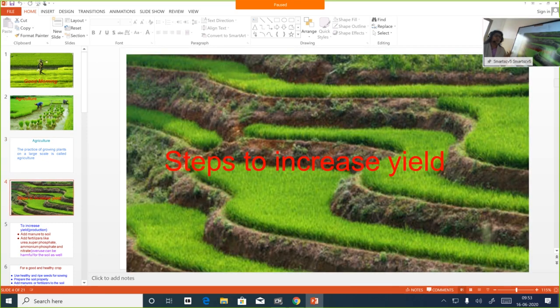So we learned what all steps we should take in order to increase the yield. Here you could see the picture of terrace farming. Even hilly areas can be utilized for growing crops. What all steps should you take to increase the yield? You know what is yield, right? Produce of plants. In order to increase the yield, usually farmers add what to soil? They add manures to soil. You heard of manures, right? What is a manure? It's plant remain or animal remain, decaying plant and animal remain. If you add manure to soil, it helps in improving the fertility of the soil. So if the fertility of the soil increases, naturally the yield of plants also increases.